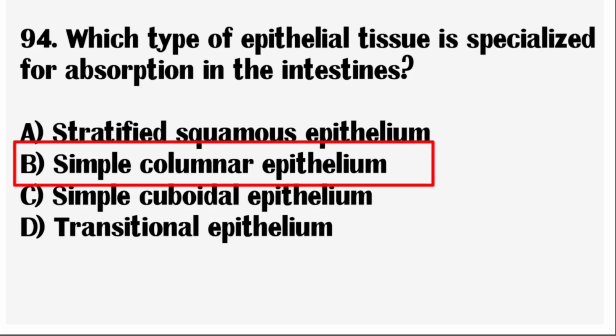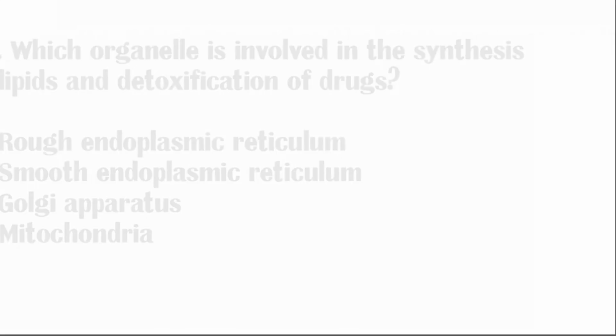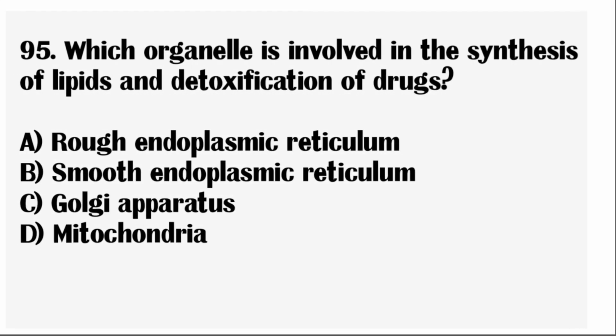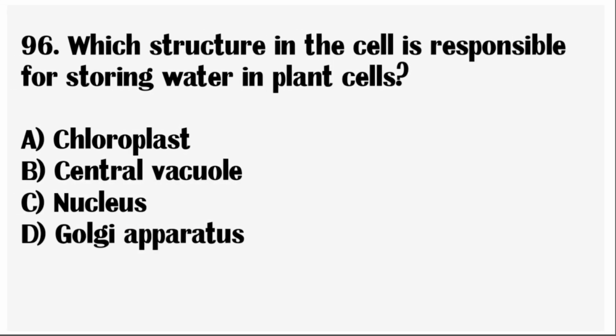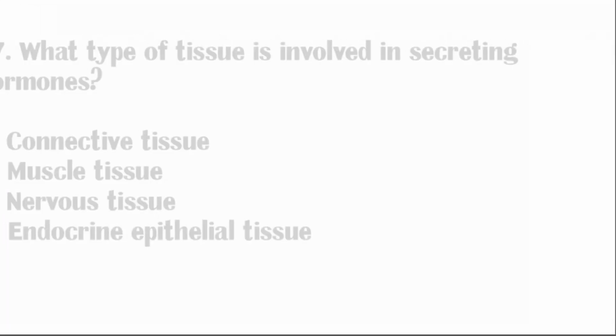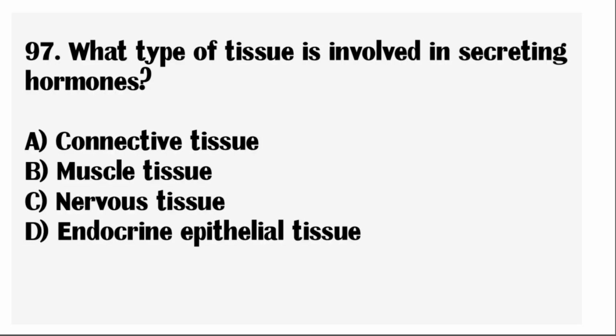Correct answer, simple columnar epithelium. Next question, which organelle is involved in the synthesis of lipids and detoxification of drugs? Correct answer, smooth endoplasmic reticulum. Next question, which structure in the cell is responsible for storing water in plant cells? Correct answer, central vacuole. Next question, what type of tissue is involved in secreting hormones?